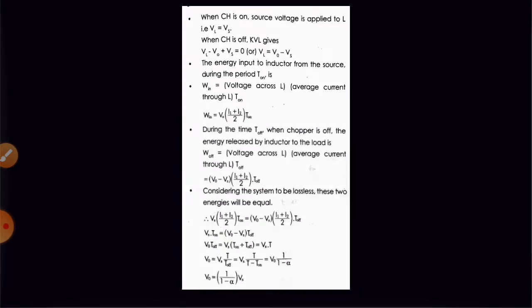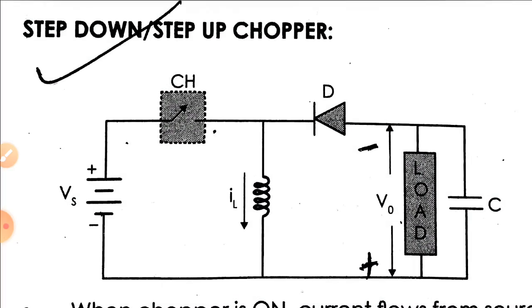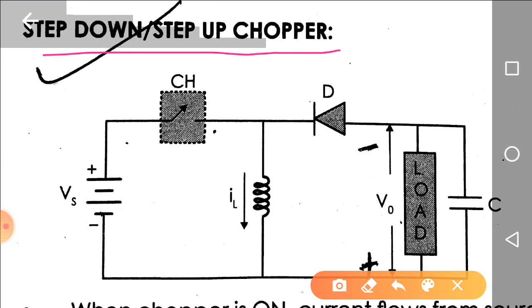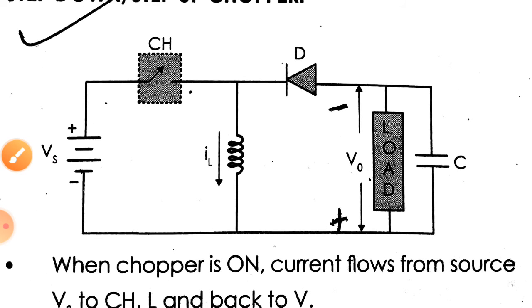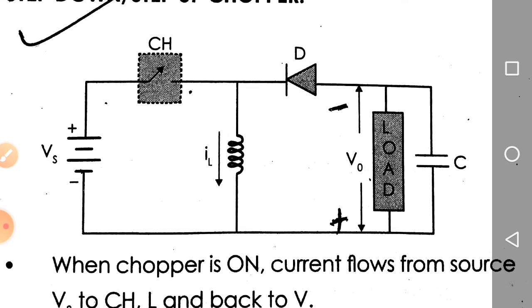Okay, next let us discuss one more chopper circuitry, the step up step down chopper. A single circuitry can be used as a step up chopper as well as a step down chopper depending on the value of the duty cycle or the duty ratio. Are you getting the point? Duty cycle or the duty ratio. Okay, so here we have the circuitry of the step up step down chopper, also known as a buck boost converter.